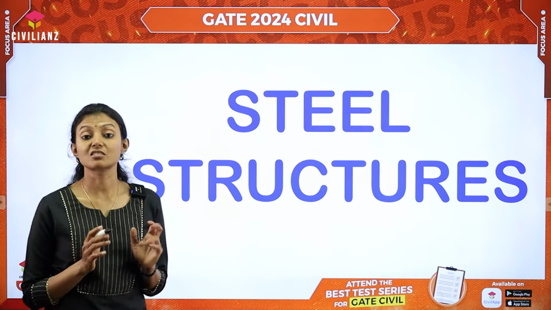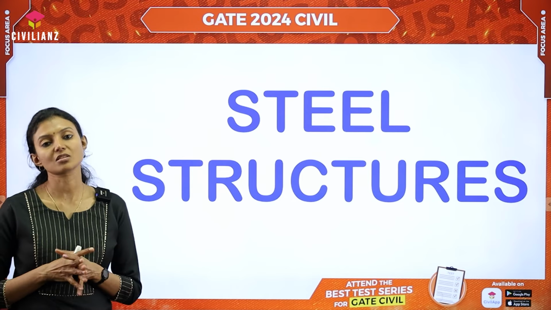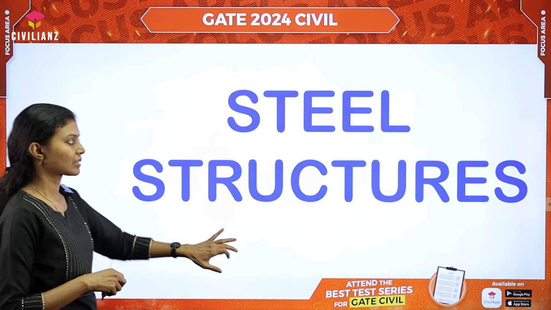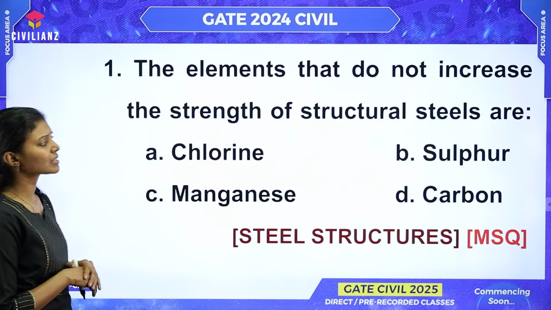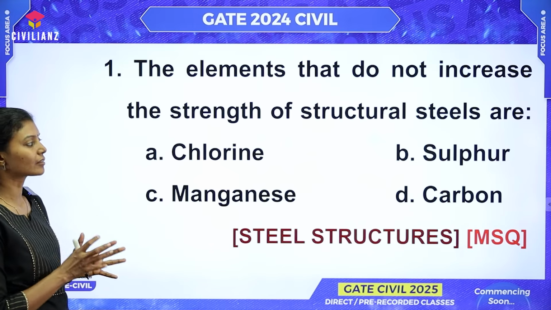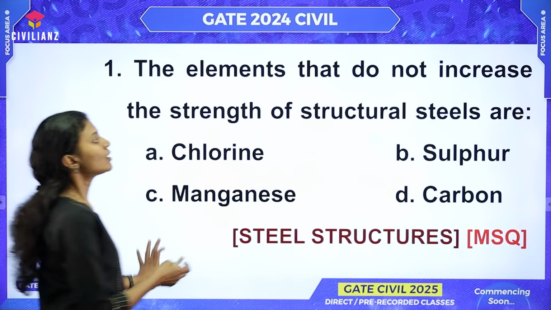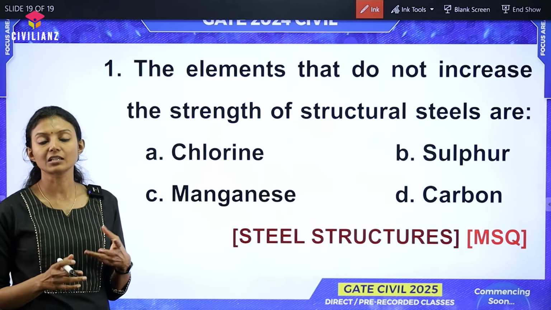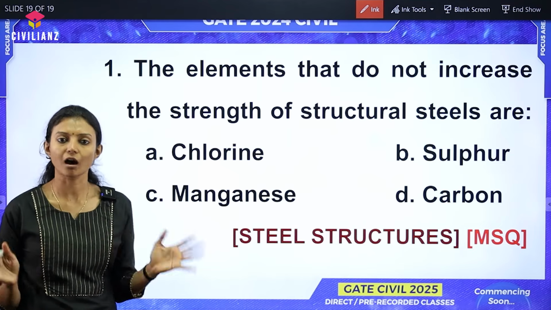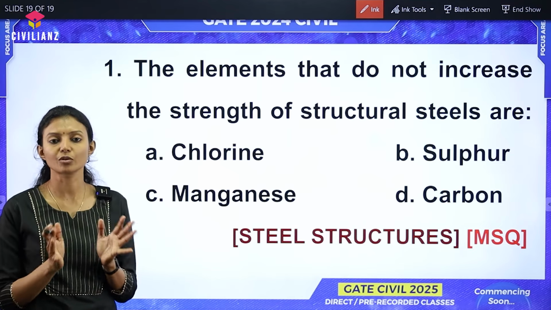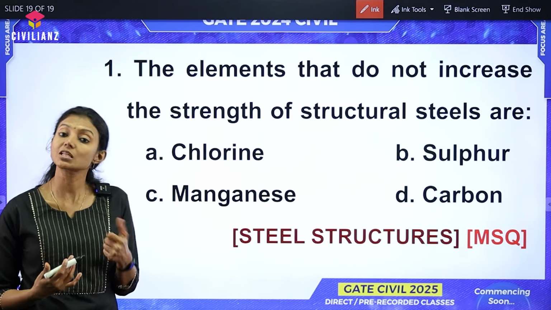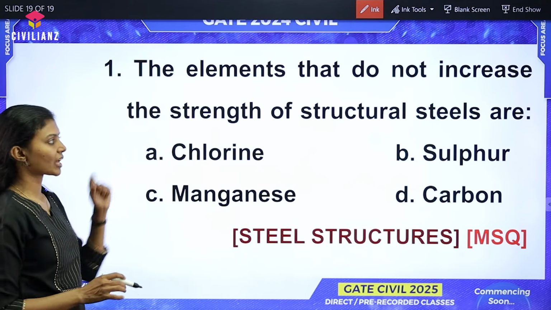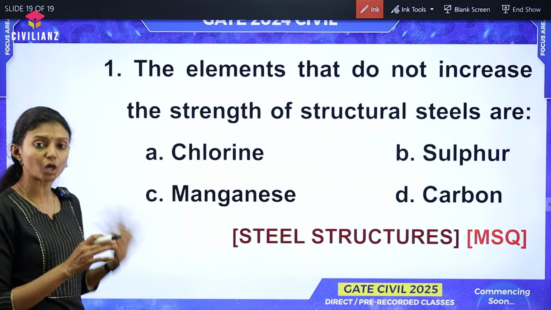Now, moving on to steel structures. Only one question was asked for the forenoon session and it was a multiple select question. Let us see the question. The elements that do not increase the strength of structural steel are. So, we all have studied that the most important element that gives strength to steel is carbon. We all know that carbon is the most important one that gives strength and hardenability to steel. So the answer cannot be carbon, because we are asked which of the following elements do not increase the strength.